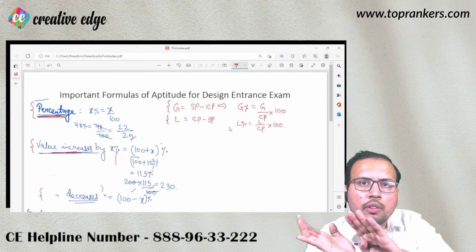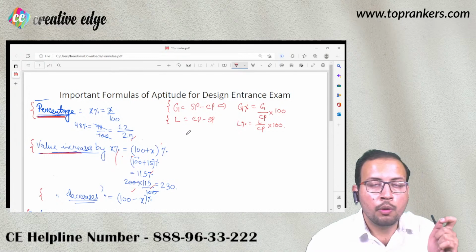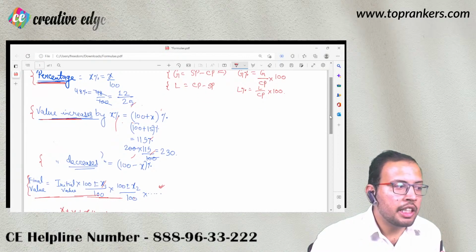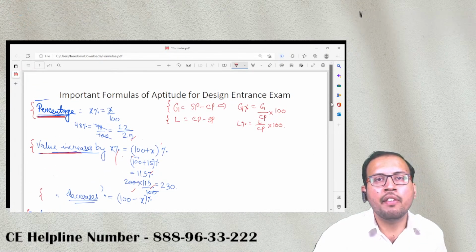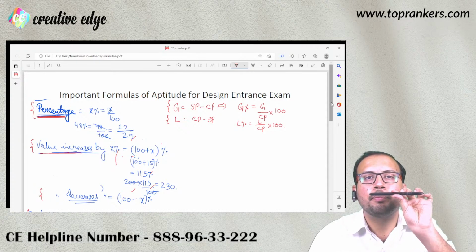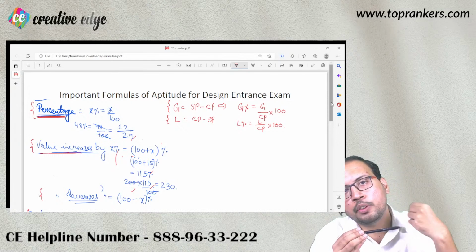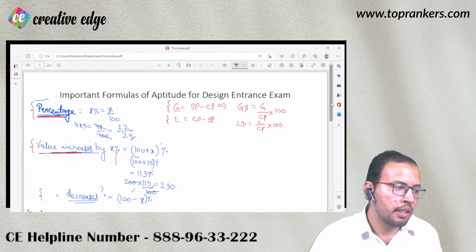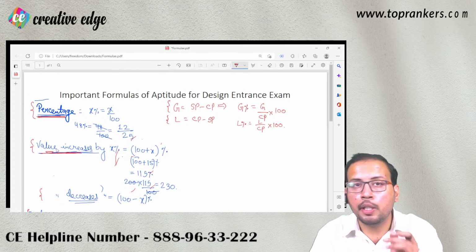Now let us look at the formula that we studied in percentage as well. When I say value increases by X%, so value could be any value. So that means let us say price of this pen, ठीक है, today I'm buying it at 10 rupees, next day I'm selling it at 12 rupees. So that means I am gaining 2 rupees here. Now I am referring to this case particularly because I want to explain you something.